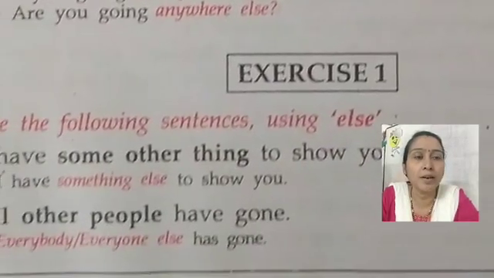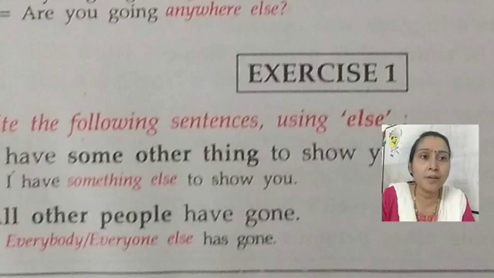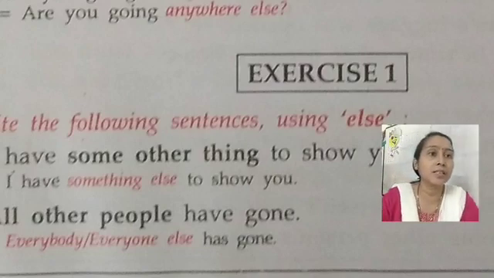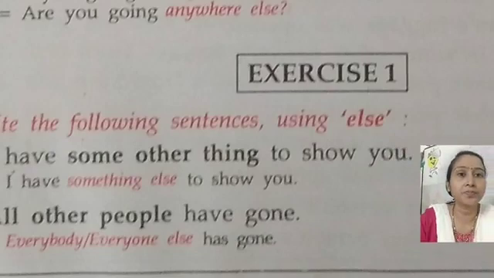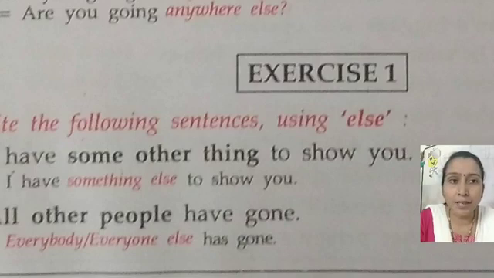Then look at your exercise. Rewrite the following sentence using else. I have some other thing to show you. What is the answer? I have something else to show you. Okay, some other thing, instead of some other thing you have to write something else.